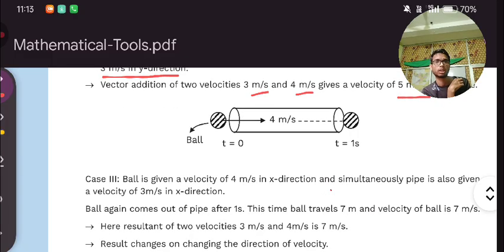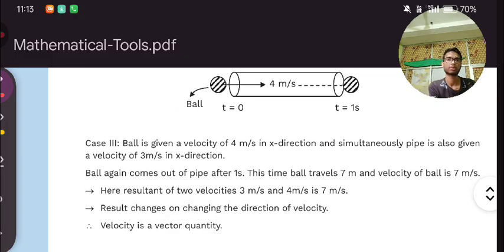In the third case, the ball is given a velocity of 4 meter per second in the x direction, and similarly the pipe is also given a velocity of 3 meter per second in the x direction. The direction is the same.